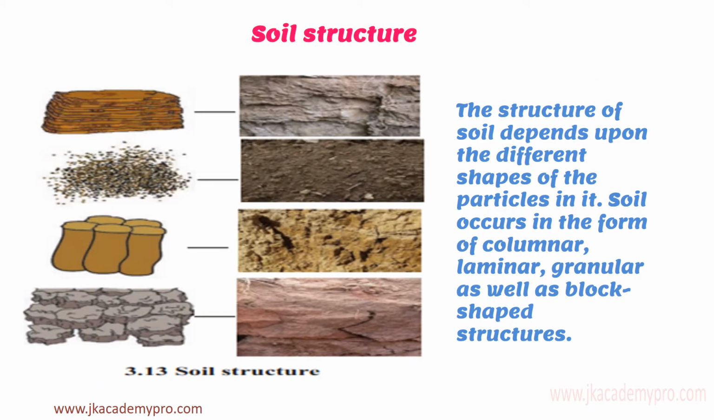We learned about soil texture. Now let's learn about soil structure. So, what is soil structure? Soil structure depends upon the different shapes of the particles in it. So, how is the soil shaped? As the layers of soil are formed, how does the shape take place? Now, soil occurs in the form of columnar, laminar, granular, as well as block-shaped structures. So, you can see the different kinds of soil structure alongside on this picture given to you.